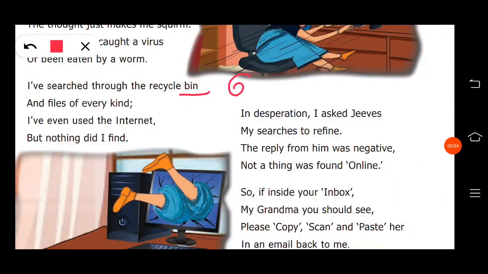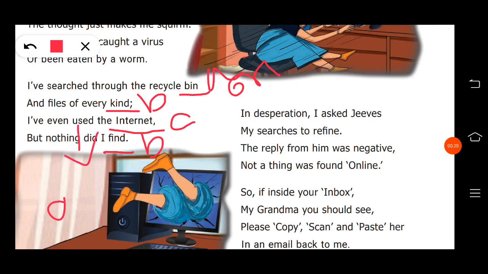Now for the third stanza. Bin, the I sound, so we can frame A. Kind, the I sound, so we can frame B. Internet, the E sound, C. Find, the same I sound is coming, so we can frame B. So for this also the rhyming pattern is A, B, C and B.